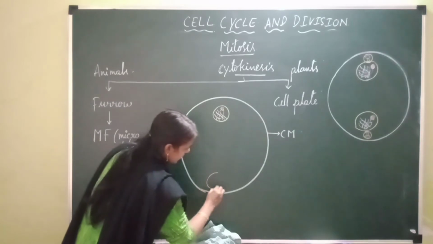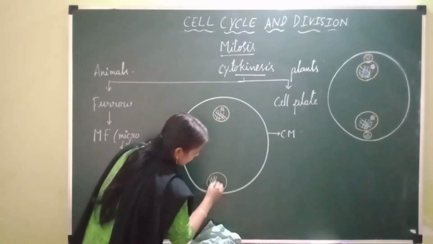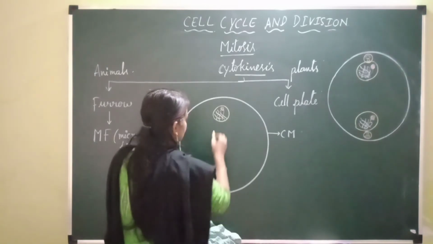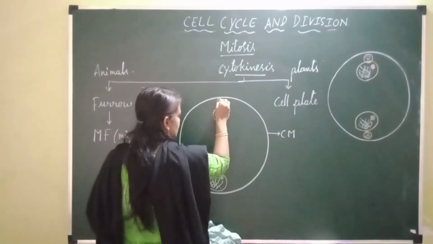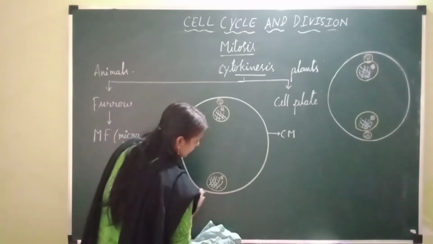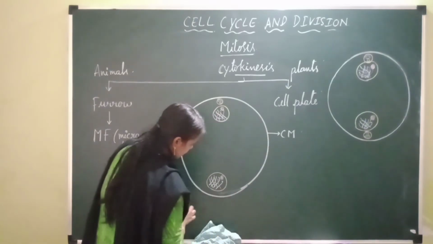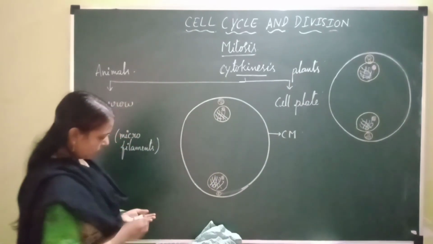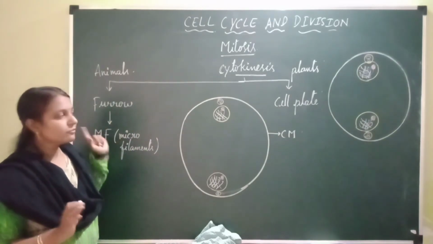Here also another nucleus is present, with genetic material in the form of chromatin fibers and a nucleolus. And here a centrosome with 2 centrioles is present, and here also a centrosome with 2 centrioles. Now let's study the cytokinesis which occurs in animal cells by the furrow method.